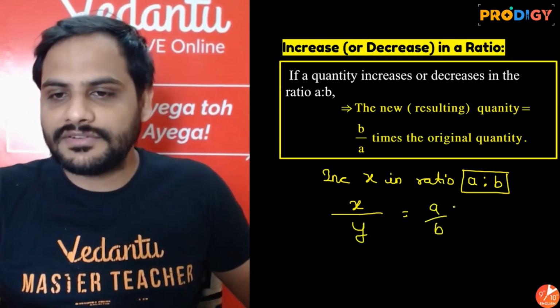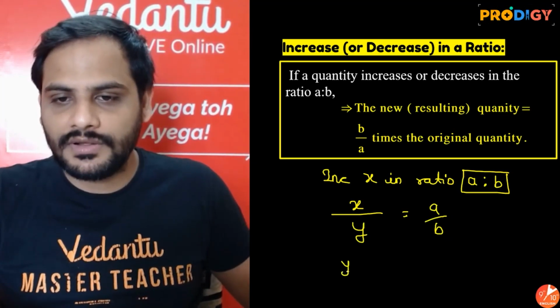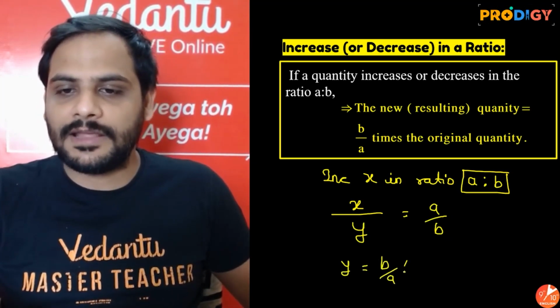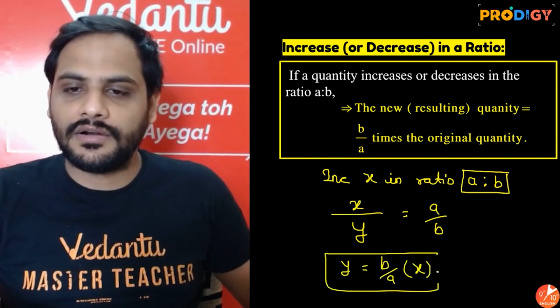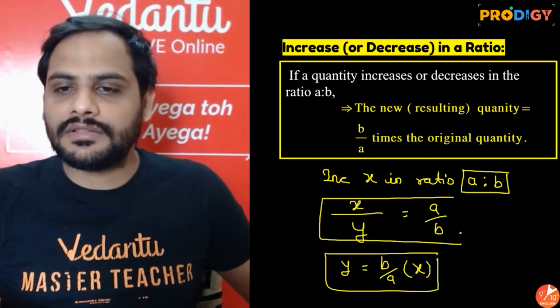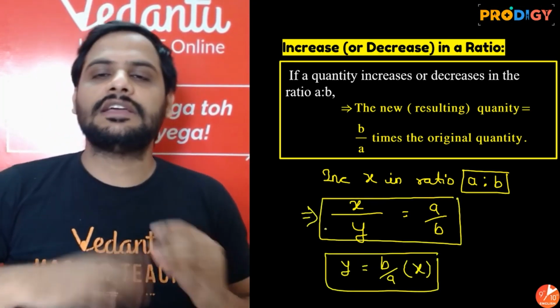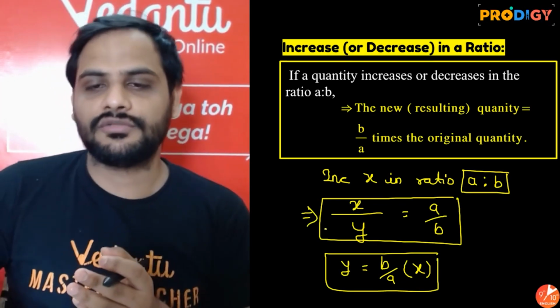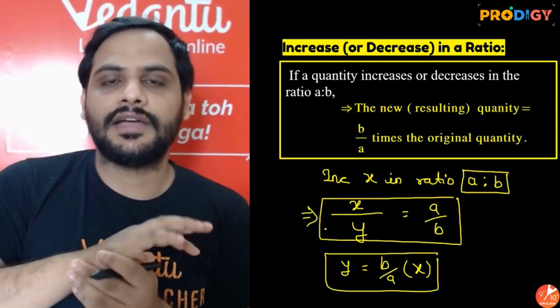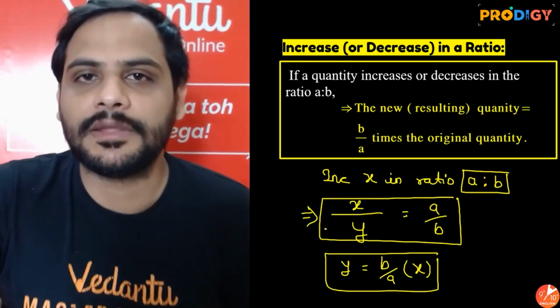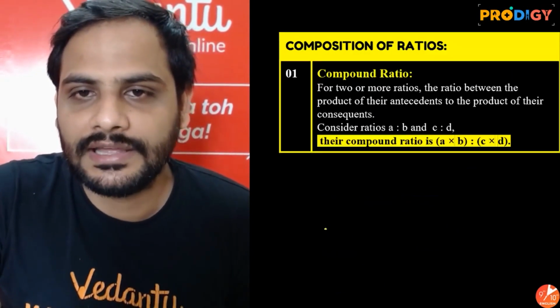So what should we do? Shift Y over there, A by B over here. So Y will be equal to B by A times X. Better you remember this: if I say increase X in the ratio of A to B, then you will say X by Y should be equal to A by B.